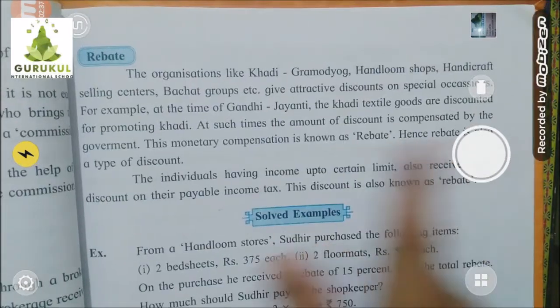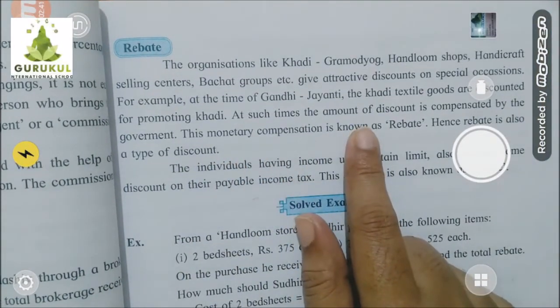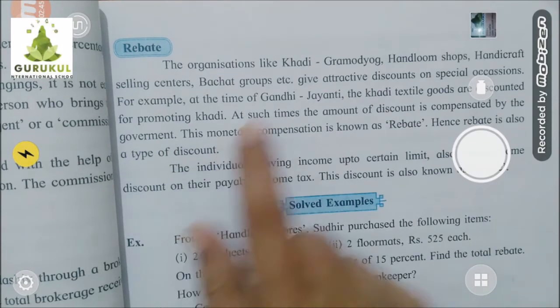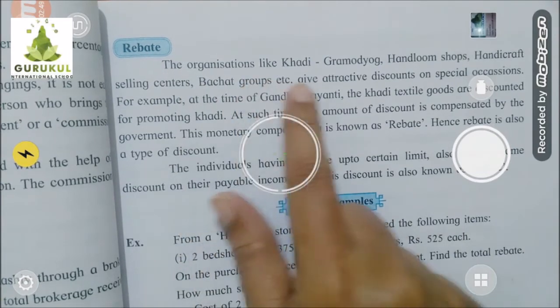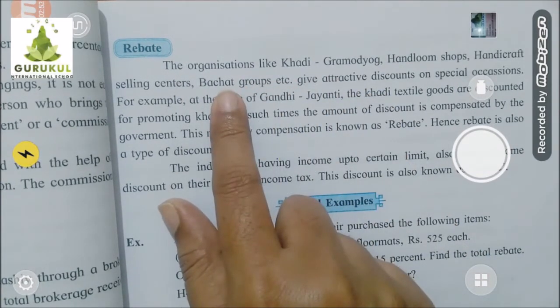Hence rebate is also a type of discount, given by the government to organizations who are promoting our traditional things.